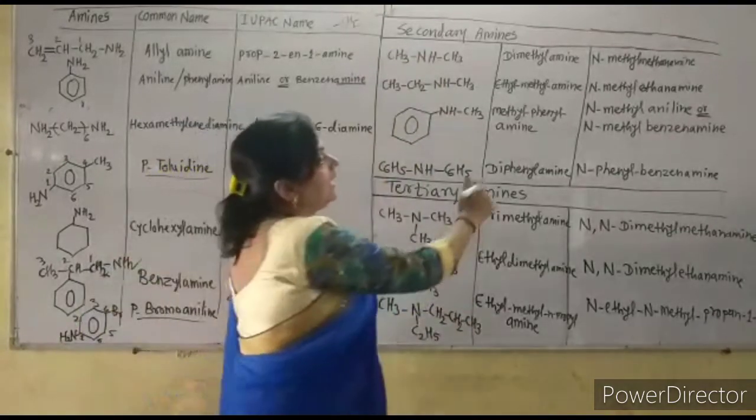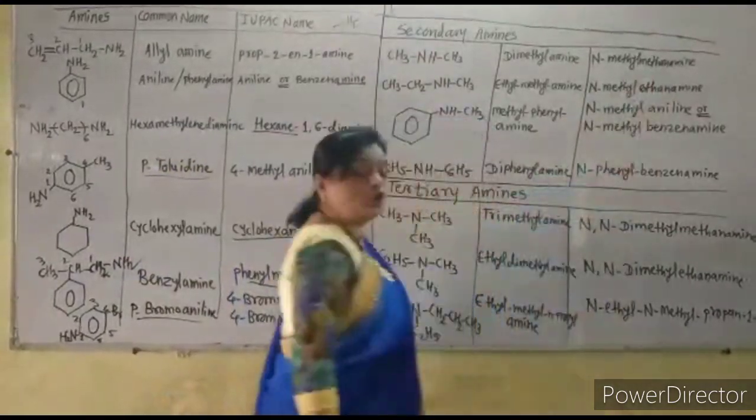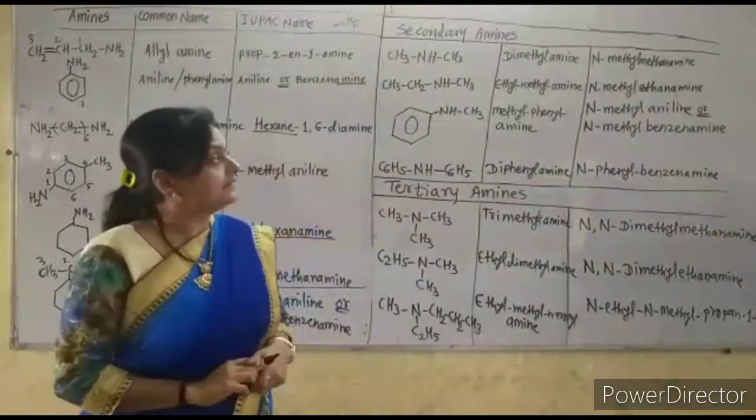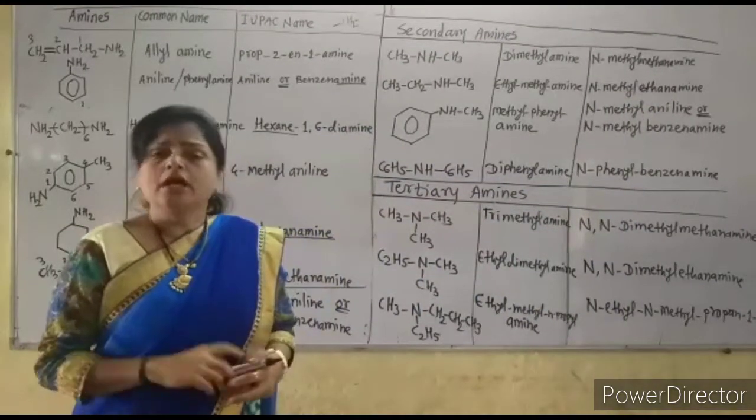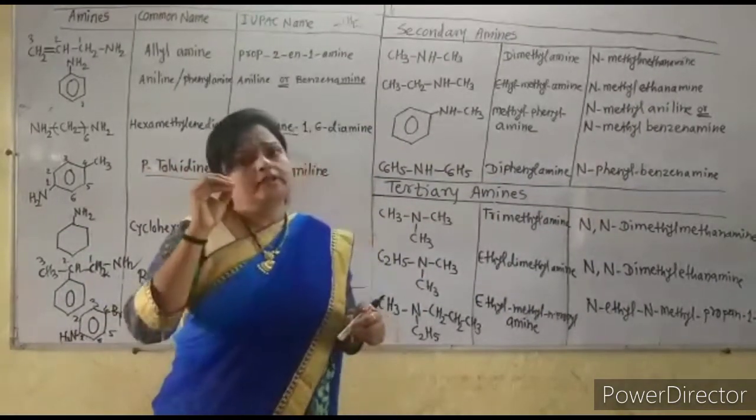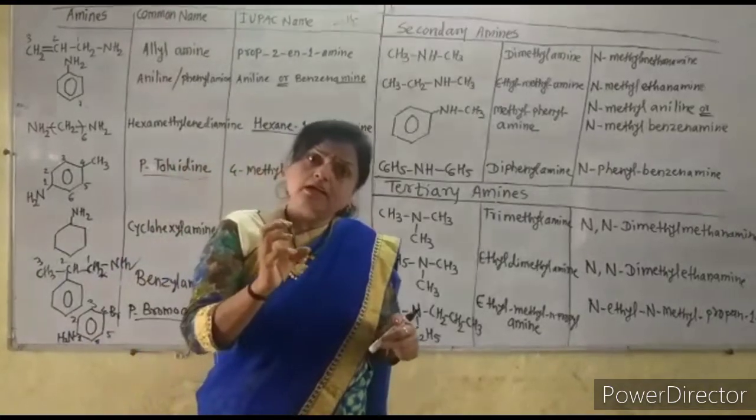So it is N-methyl methanamine, not only methyl methanamine. Remember that. Write down the letter N.